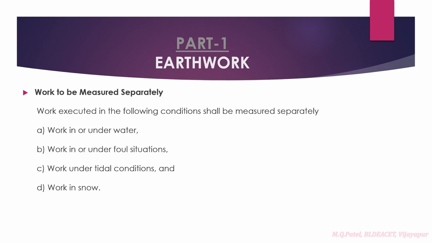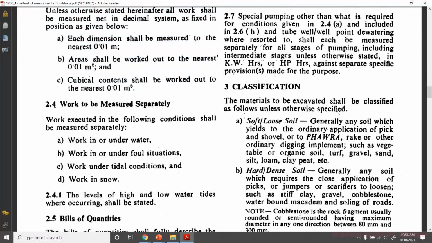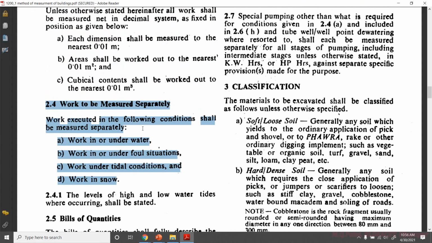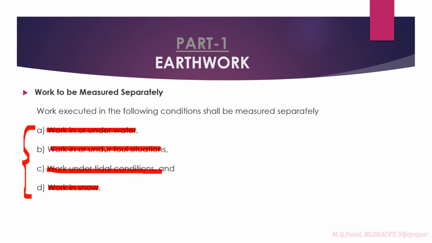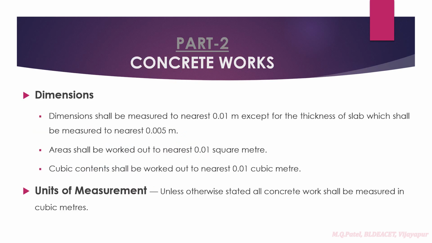Then next is works to be measured separately. In the code book, clause 2.4, they have given works to be measured separately. Work in or under water has to be measured separately. You cannot club work in foul condition, work in tidal condition, work in snow, all these items under only one subhead. All these items have to be measured separately.